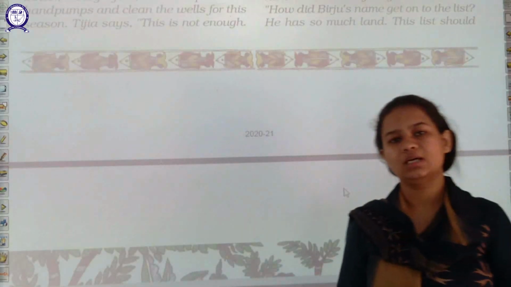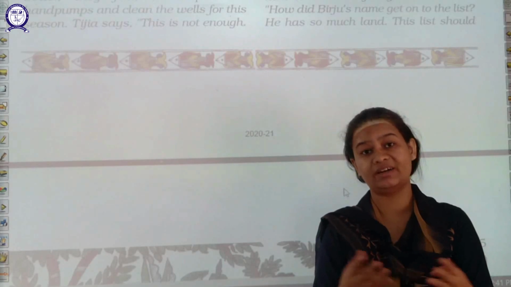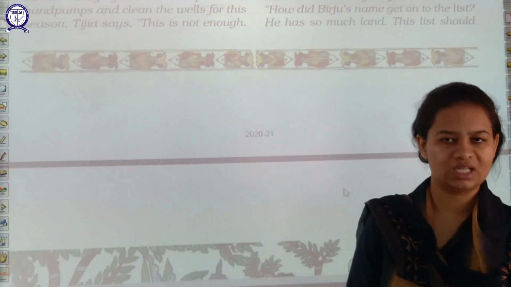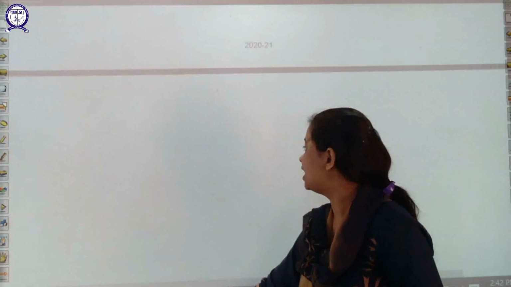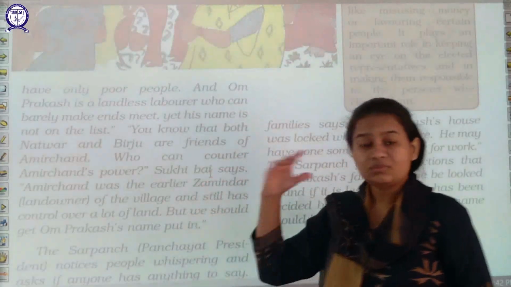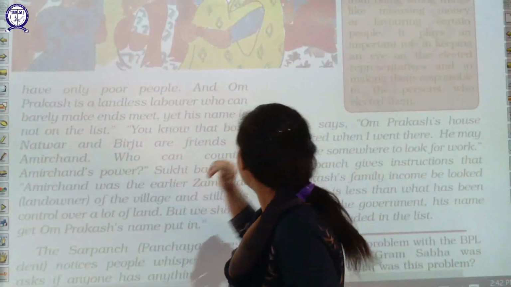Now you can see all the villagers are criticizing and whispering among themselves about this issue. Natwar's name should not be there, Birju's name should not be there. Why? Because these people have enough money to buy these things from the market at suitable rates.